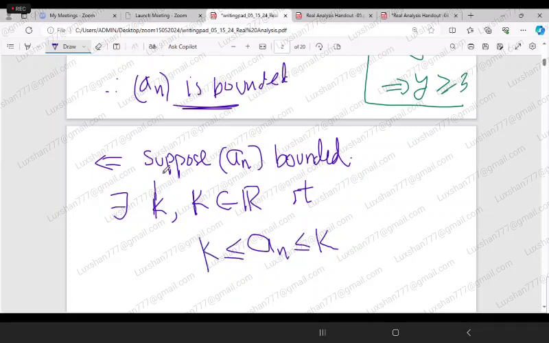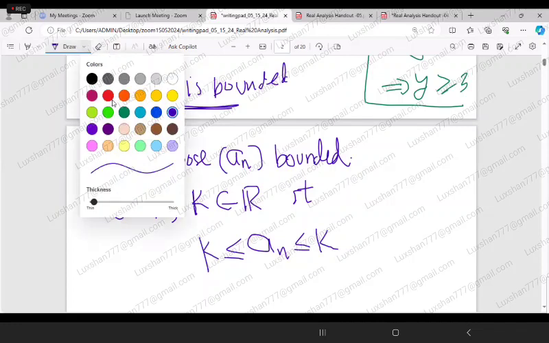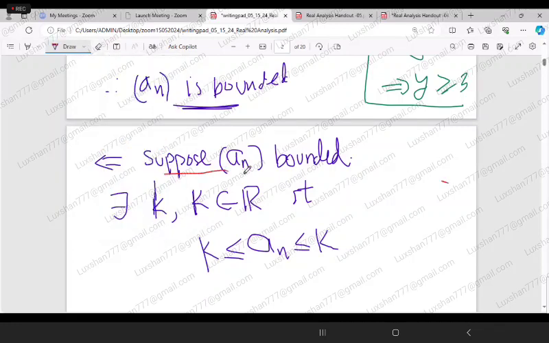Because we have supposed that a_n is a bounded sequence. Bounded means there are two parts, above and below.